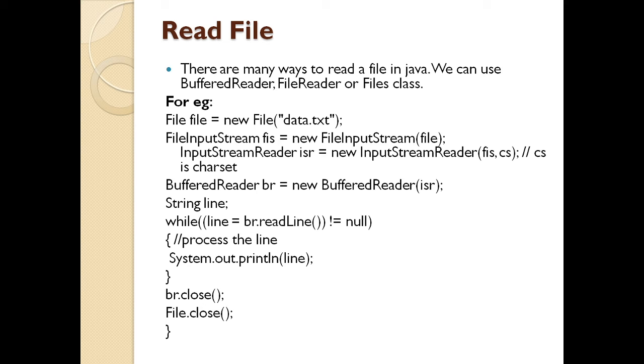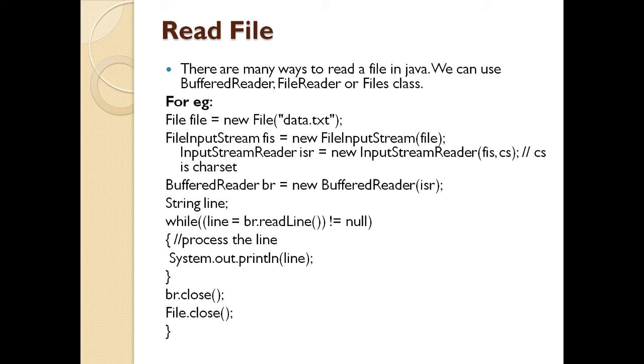So I have the input stream. So from the file input stream class, I create an object FIS which has the new file input stream, and I pass the file as the parameter. Then once I have opened the stream, I need a stream reader. Let's say the stream reader is ISR, which is a new input stream reader which is going to open the file input stream and the character set. Here CS is for the character set, because I am going to read character by character. Then I need a reader which is going to read the characters.